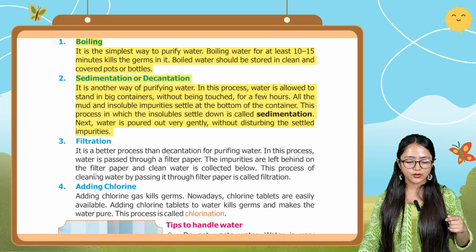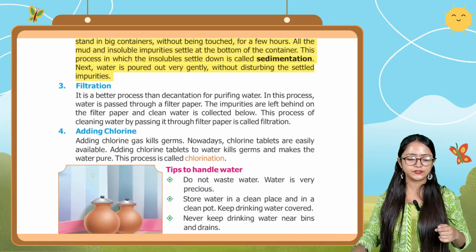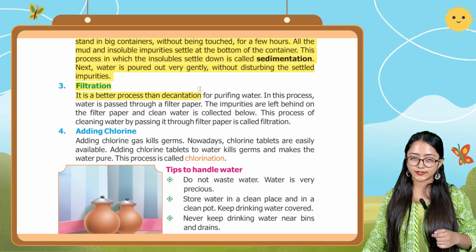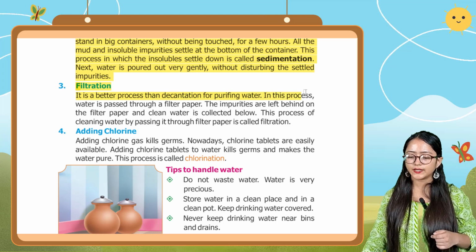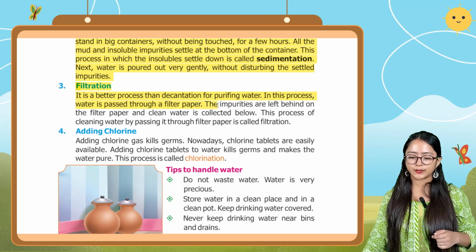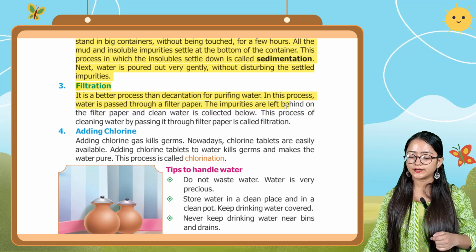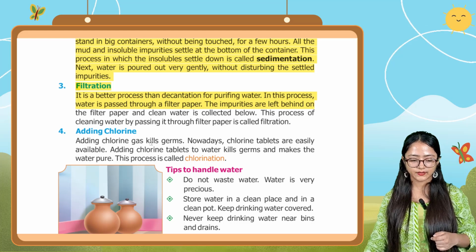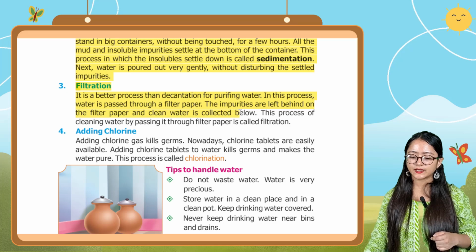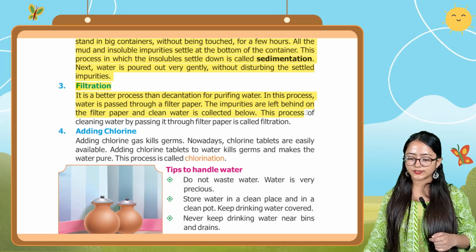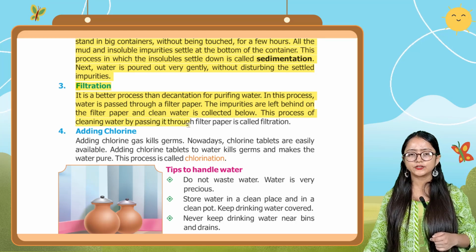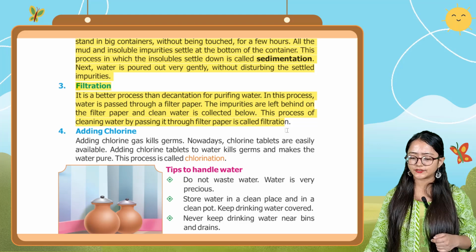Now we come to the next one, that is filtration, the third one. It is a better process than decantation for purifying water. In this process, water is passed through a filter paper. The impurities are left behind on the filter paper, and clean water is collected below. This process of cleaning water by passing it through filter paper is called filtration.